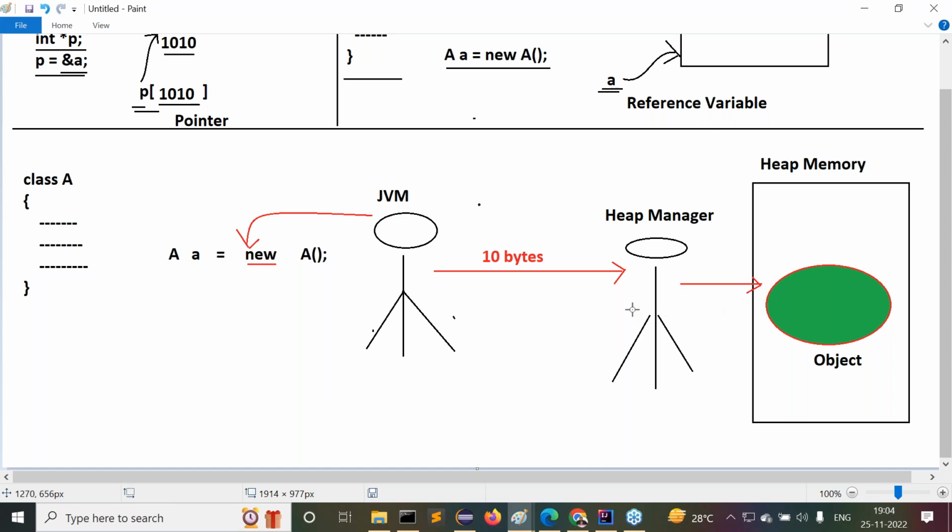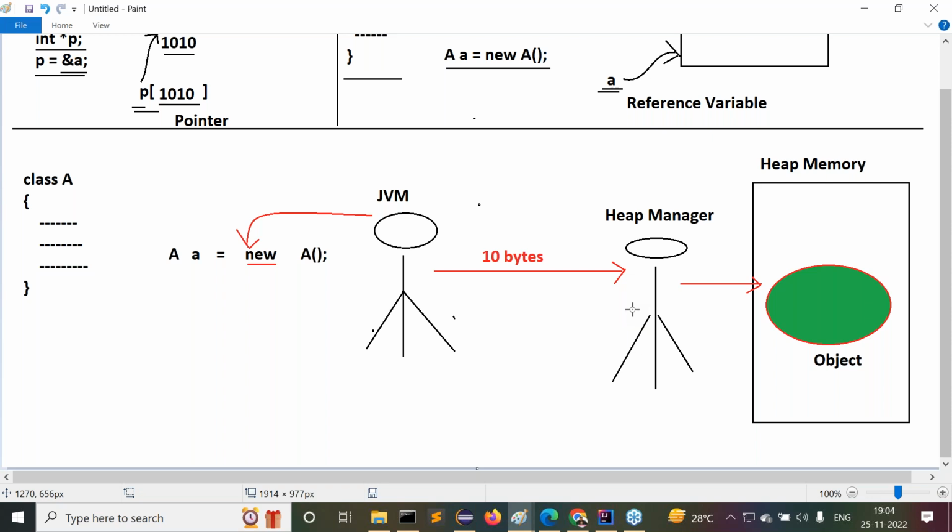Listen carefully. In this diagram, in the heap memory, we created only one object. But in the entire application, how many objects are going to be created in heap memory? Is it only one object or more than one? As per the requirement, you may create any number of objects inside the heap memory. But whenever so many objects are created, we need some identity for each and every object, or not?